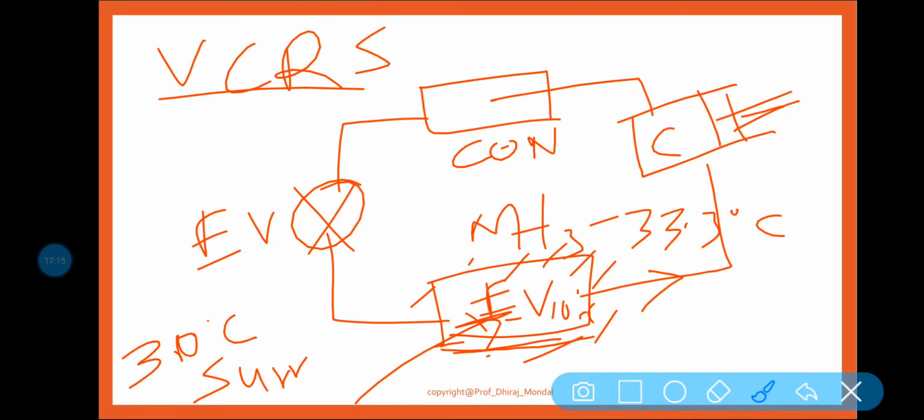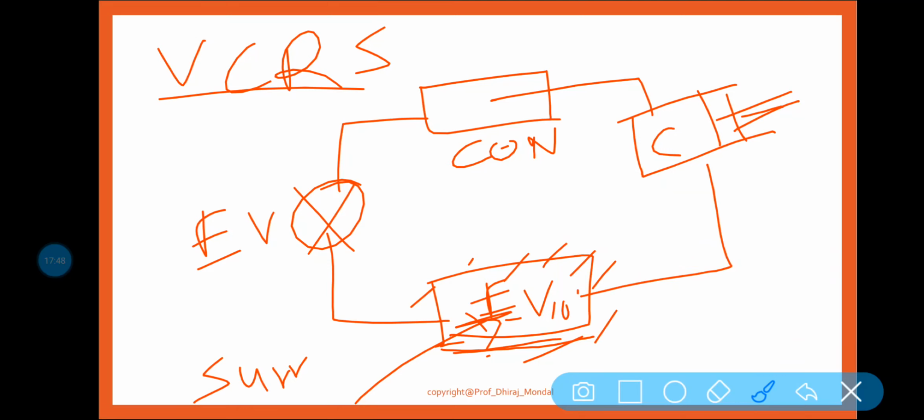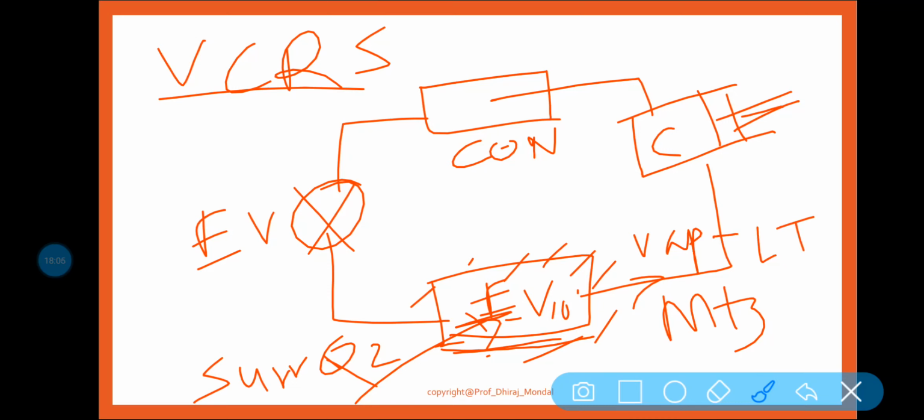In cold storage you must have seen that ammonia is used for refrigeration purposes, and you can smell it. Whenever Q2 amount of heat is added to the evaporator, the refrigerant takes that heat as latent heat, and at the outlet of the evaporator we get ammonia vapor at low temperature and low pressure.